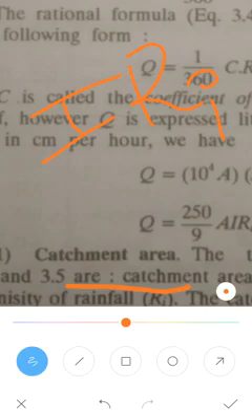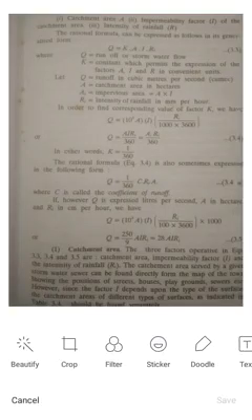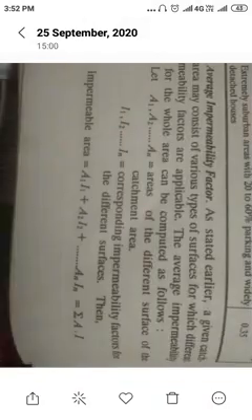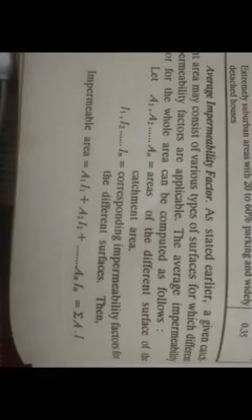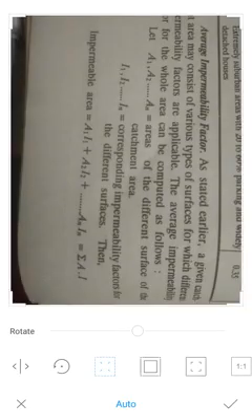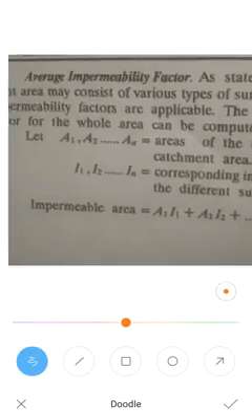Next I will go for the second one, impermeability. This is the average impermeability.